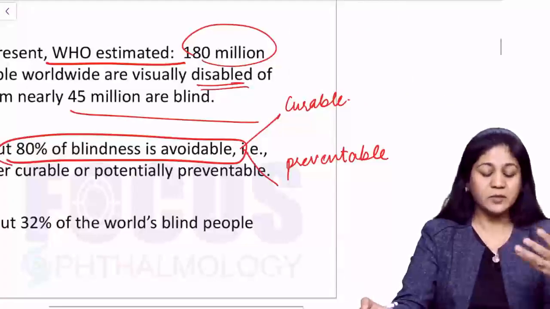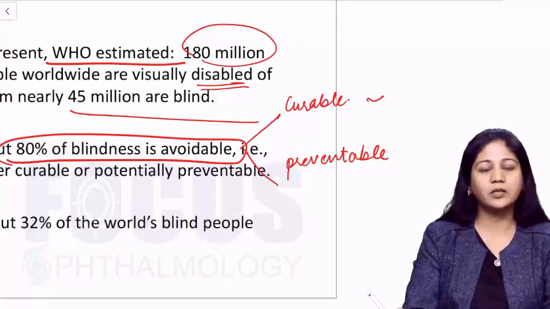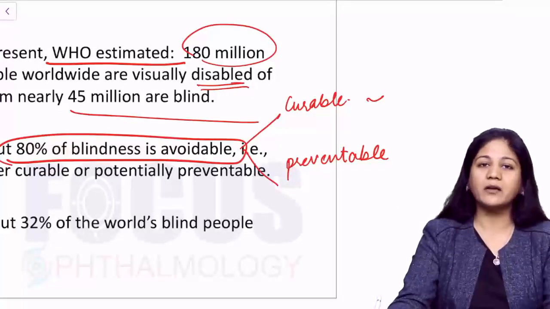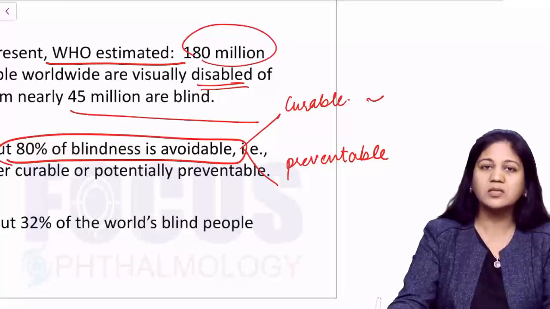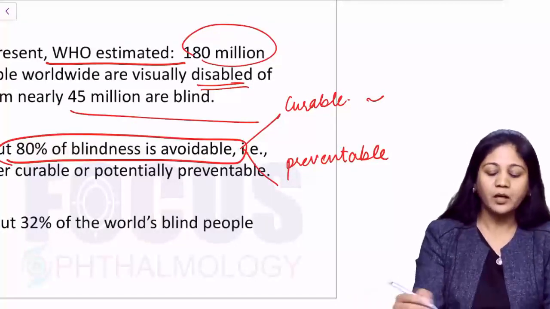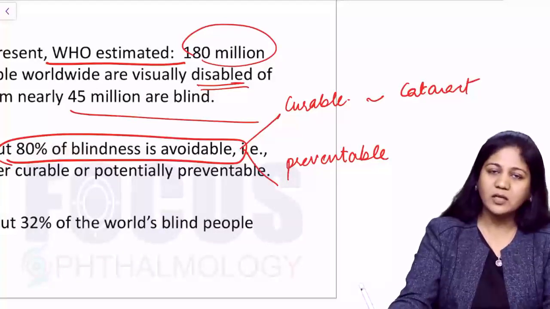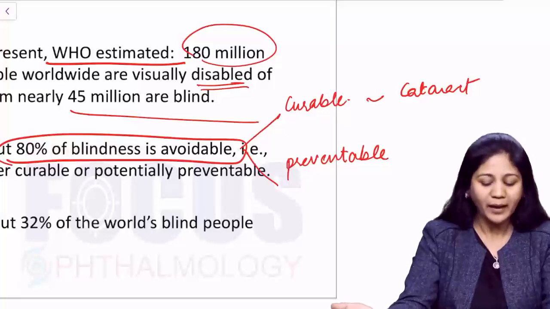Now again let me elaborate it. Curable blindness means a treatable blindness. For example, a person develops a cataract. Obviously when you do a cataract surgery, the patient will get his vision back, isn't it? So this is a treatment for him. So this is a case when you have a cataract, do a cataract surgery, it will be cured and the patient gets his vision back.